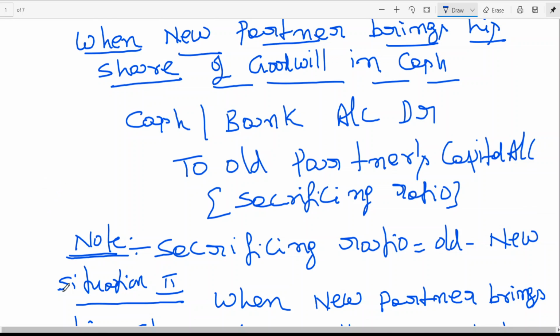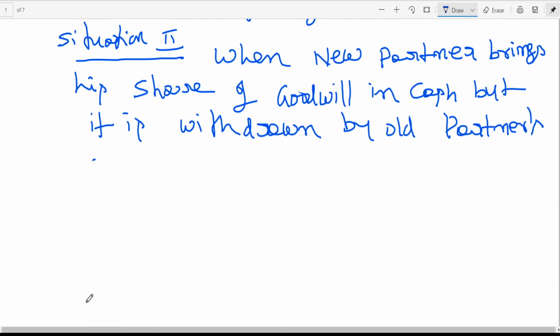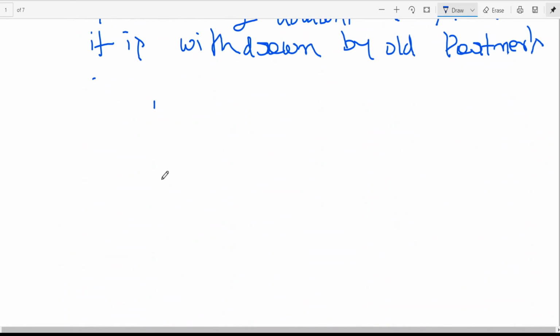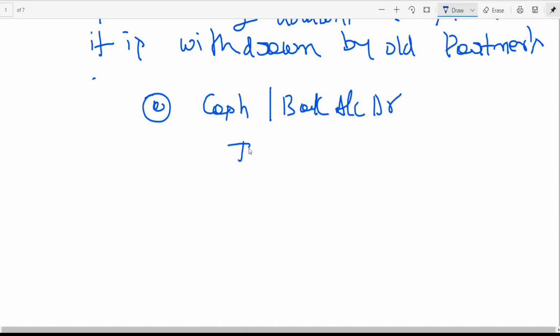The next one, situation 2. When the new partner brings a share of goodwill, the first entry will be, here I have written the entry, the same entry I should repeat. Cash, because first you should bring cash, no? Cash or bank account debtor to old partners' capital account.